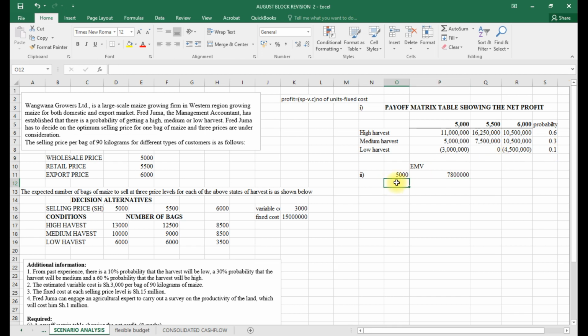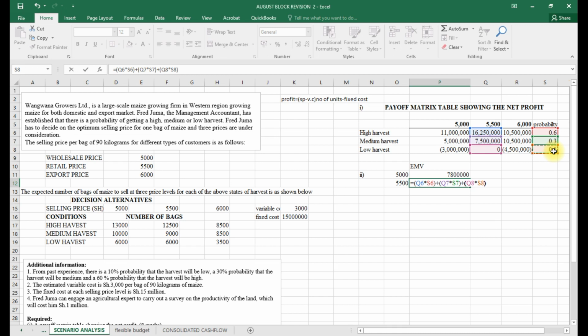Then at 5,500, it will not pick that, so I'll just do it again directly. It will be this one, and I multiply by this one. I close the bracket, I add, open the bracket, this one multiplied by the probability, and I add, open the bracket, 0, and I multiply by this one.